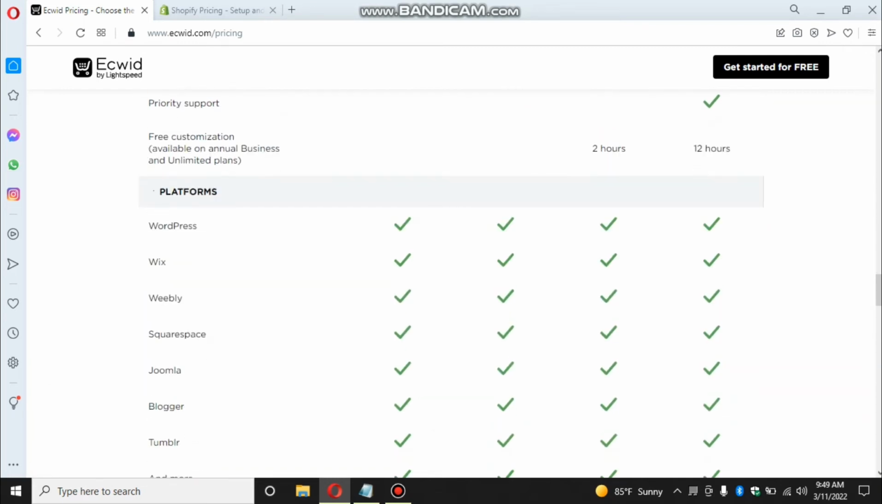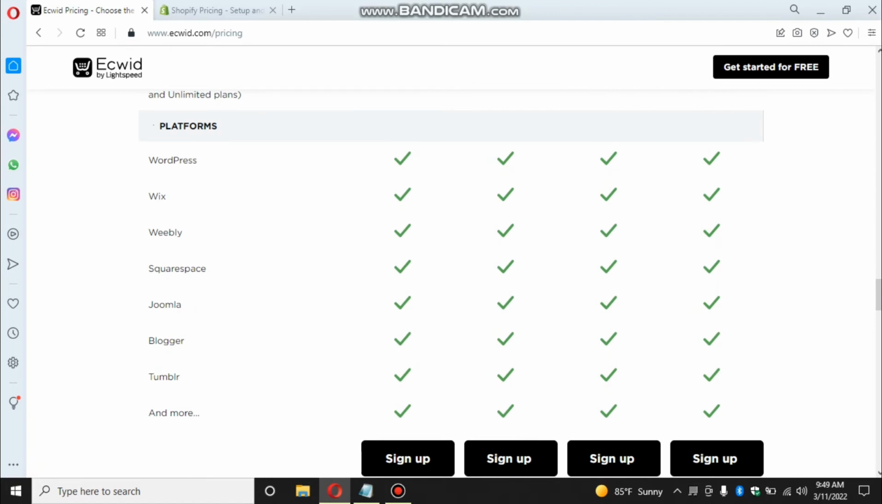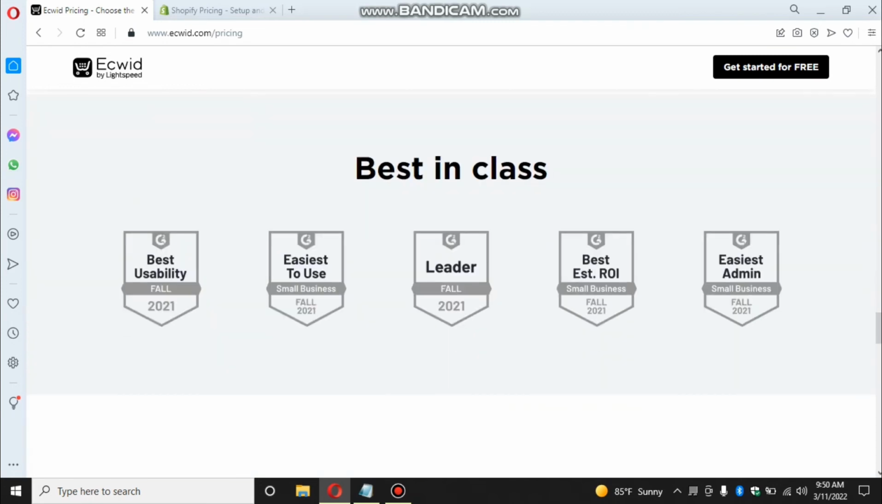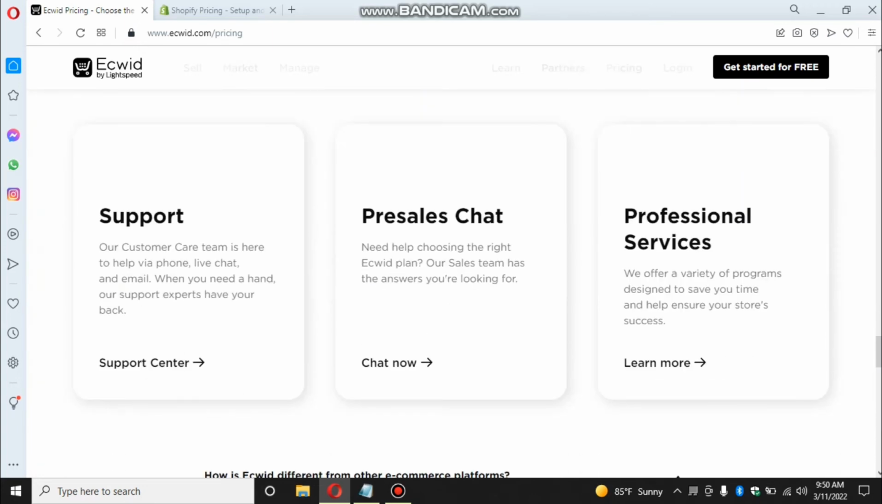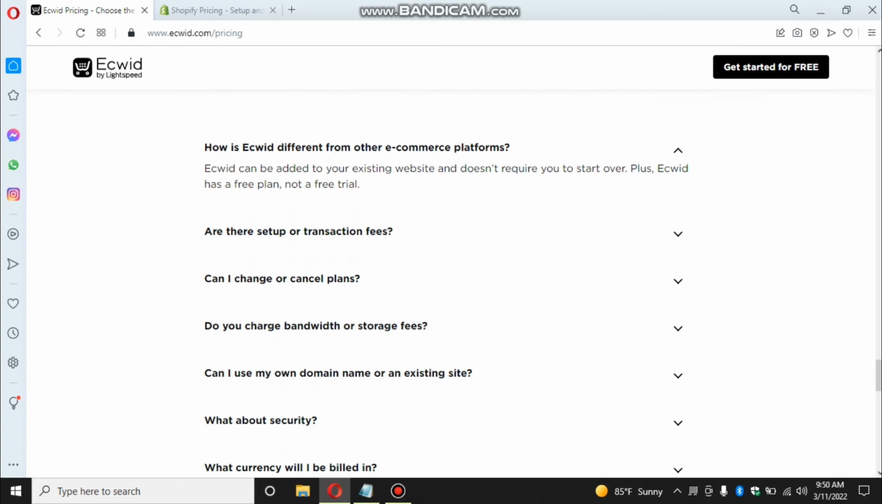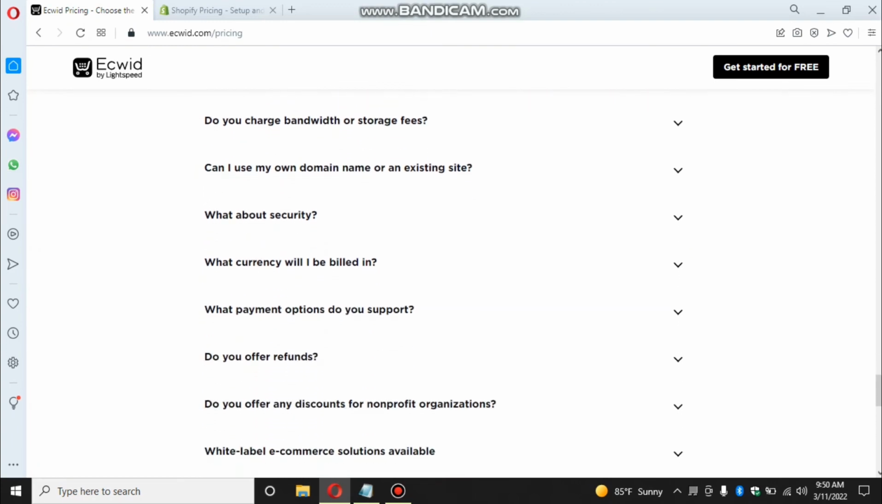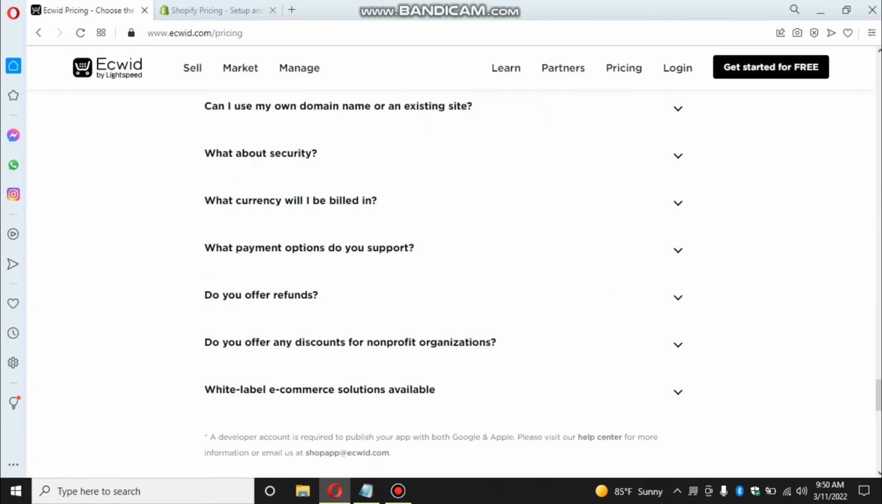And platforms where you can sell. This is what I was hoping, right? This is the most important thing. In the free plan as well as all the other three, you can sell in WordPress, Wix, Weebly, Squarespace, Joomla, as well as Blogger and Tumblr, and more, right? So you can see the best in class, best usability, easiest to use, right? These are the awards they have got. So nothing to tell about other stuff, because already I recommend you all to start with ecwid.